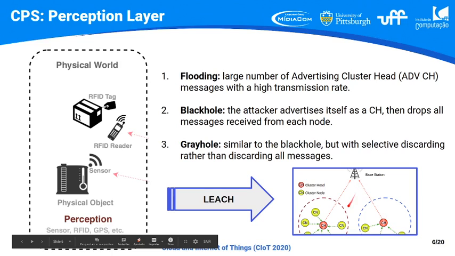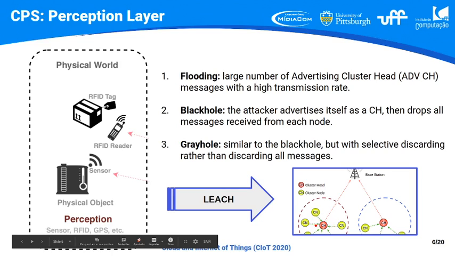So basically, the attacker will send a large number of messages to other sensors to become a cluster head. And this is the flooding attack.